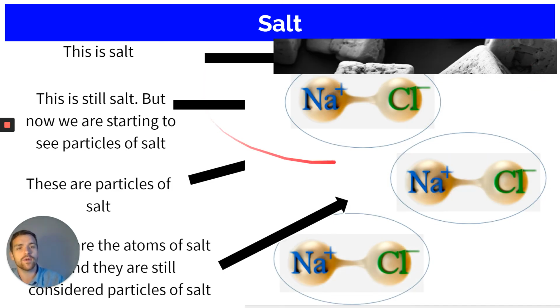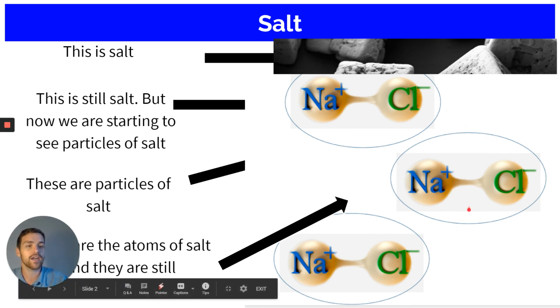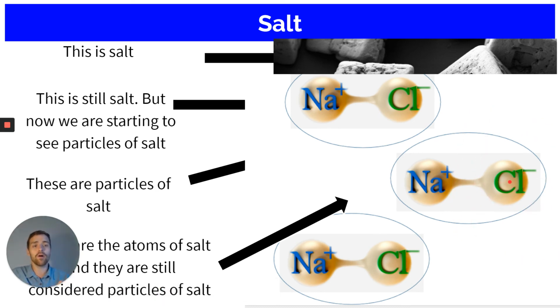If we went even further, we'd get to these things. These are representing atoms here, an atom of sodium and an atom of chlorine. Sodium chloride, that's the fancy scientific name for salt. Each one of these has the exact same stuff that the big pile of salt has in it. So these are the smallest particles of salt we can get. Now, if we cut it in half and we only had chlorine, then that wouldn't be salt. That would be a part of the salt, an ingredient of salt, and that's not a particle.